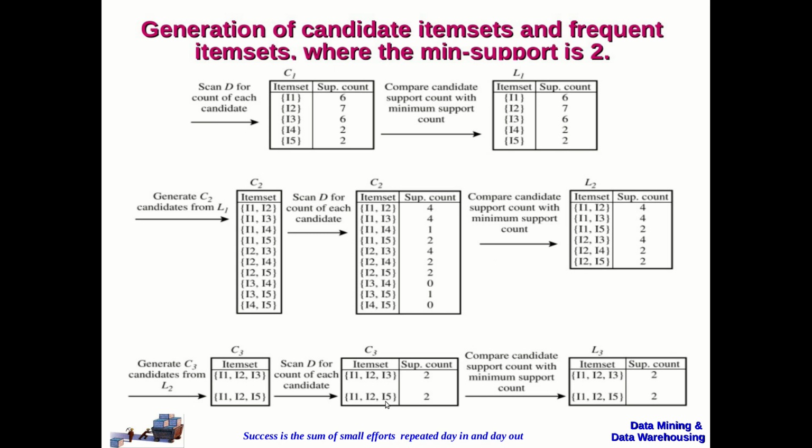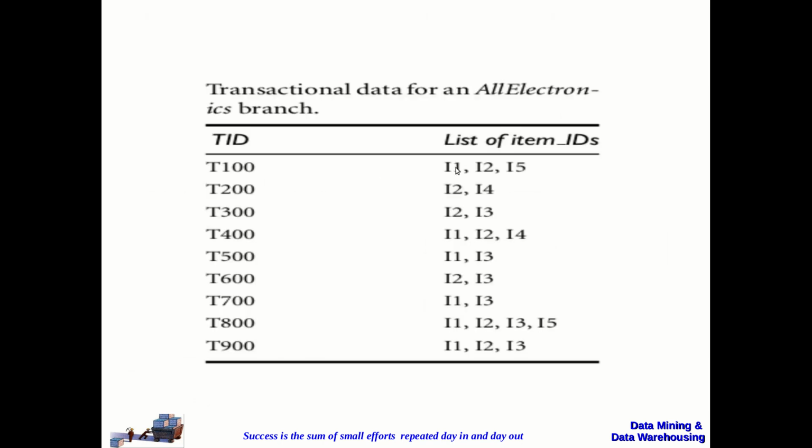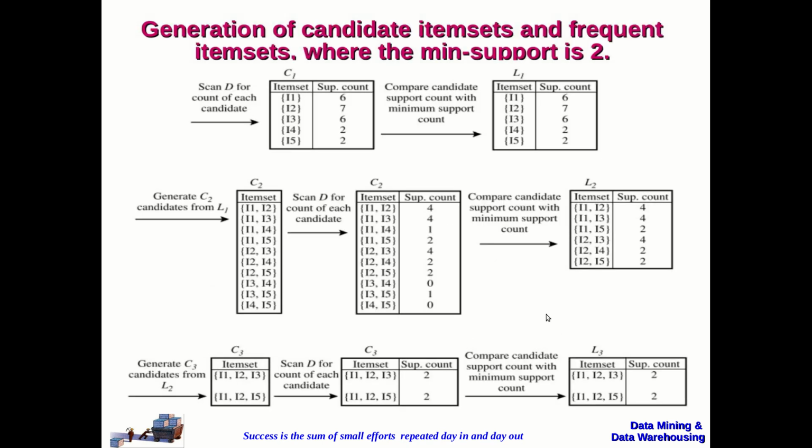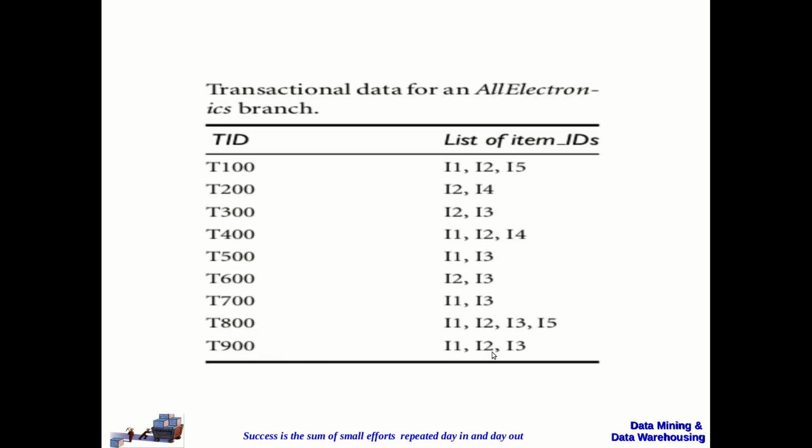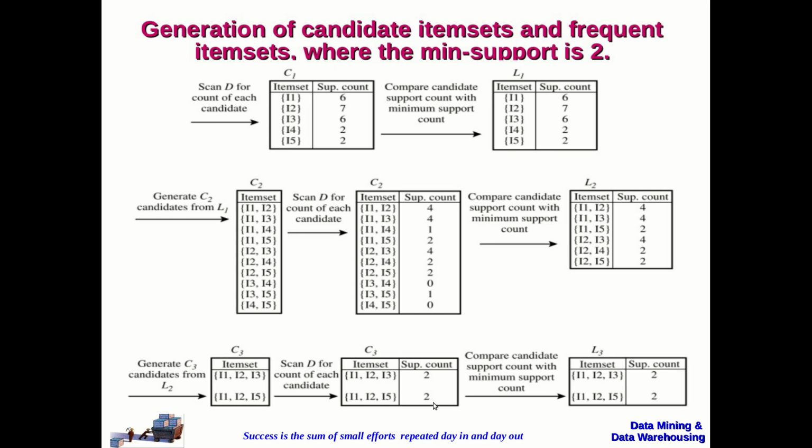Then I1, I2, I5 and I1, I2, I5. This item set is having support count as 2. So only 2 transactions out of this many number of transactions contain I1, I2 and I5.